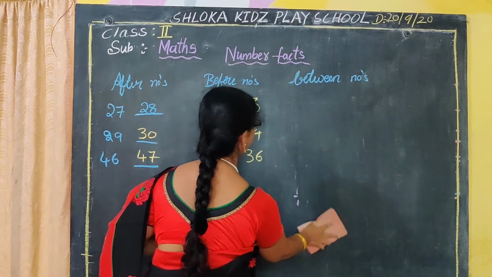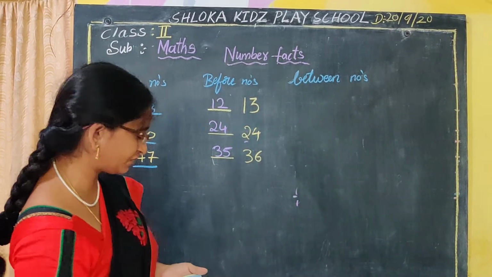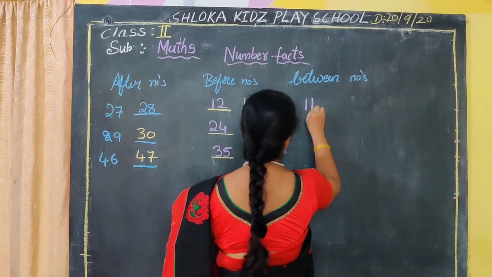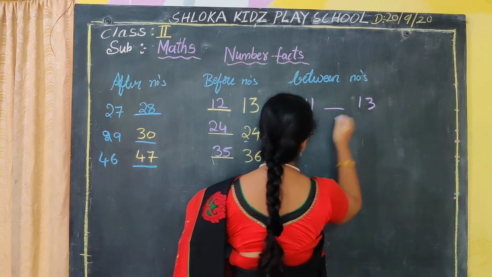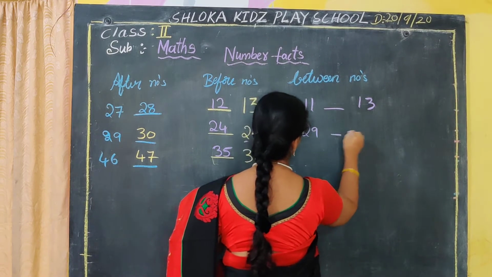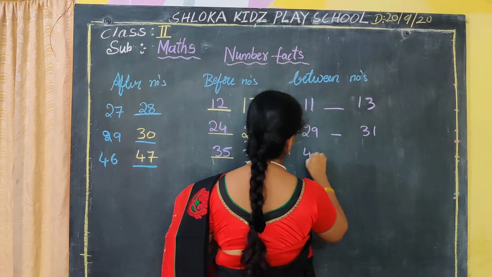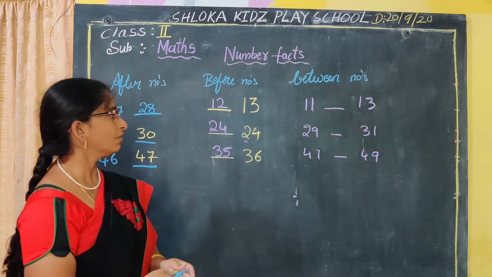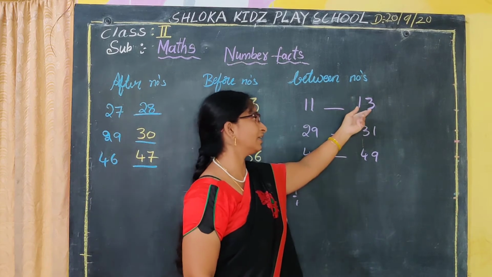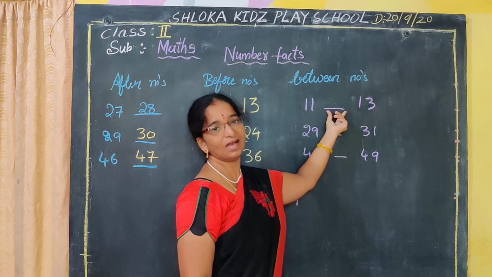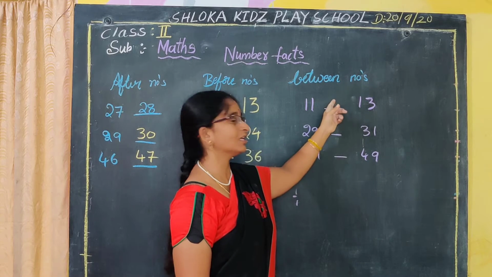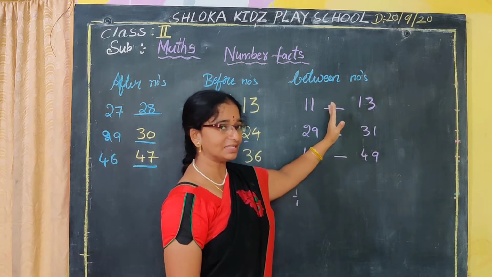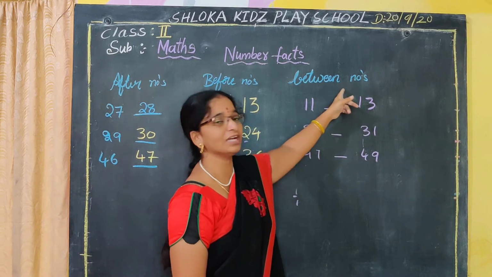Next we will see the between numbers. So 11 dash 13, 29 dash 31, 47 dash 49. Okay, so 11 is there, 13 is there. What is the missing number in the middle nana? One number will be missing. So what is that missing? That missing number is nothing but the between number.